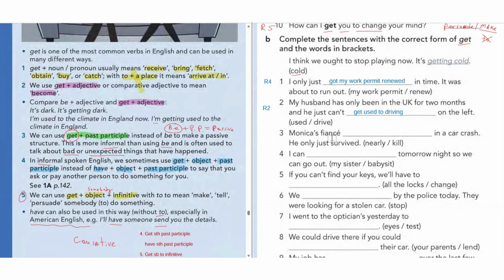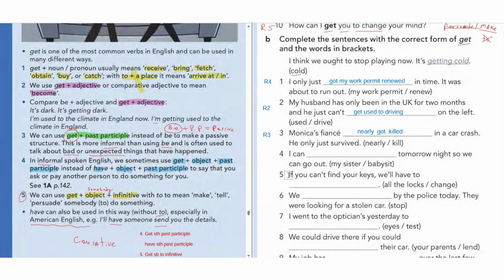Number 3, Monica's fiance in a car crash. He only just survived. So got killed, nearly got killed, right? So Monica's fiance nearly got killed in a car crash. He only just survived. So here, got killed, was killed. This is a passive voice. So this is rule number 3, guys.